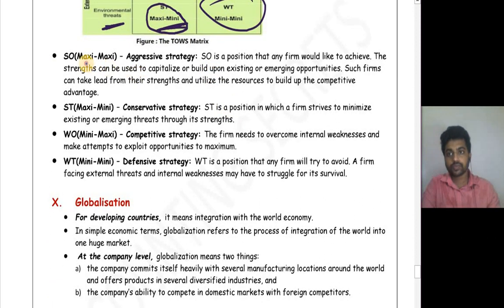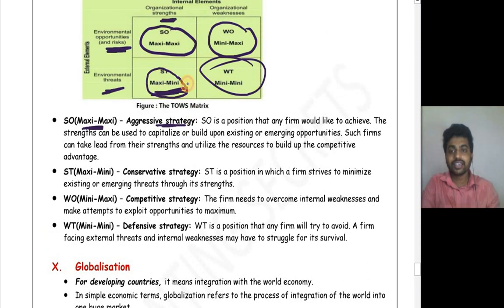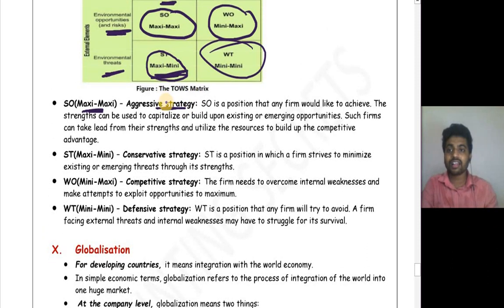Okay. So, maxi-maxi: here, aggressive strategy. You have strength and you also have opportunity to grow, then go for expansion. Next is maxi-mini. That is, you have strength and also you have threats in the environment. So better try to overcome those threats using your available strengths.